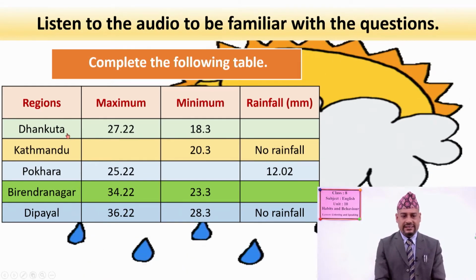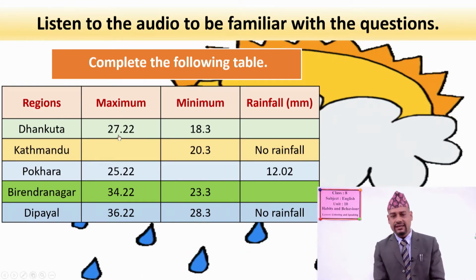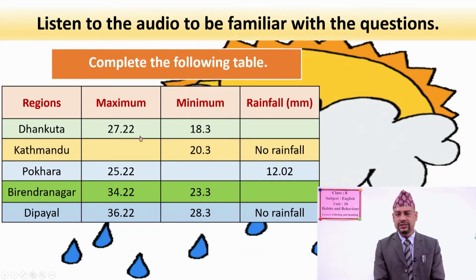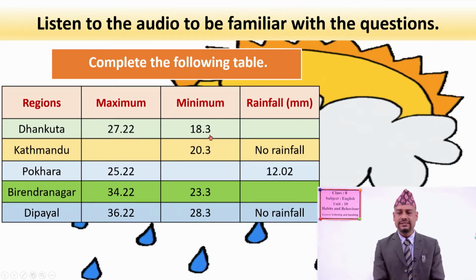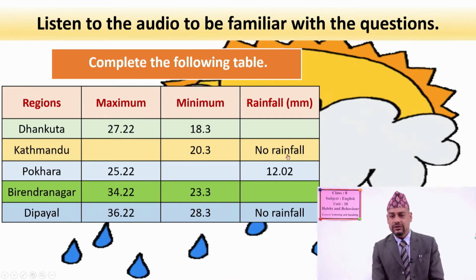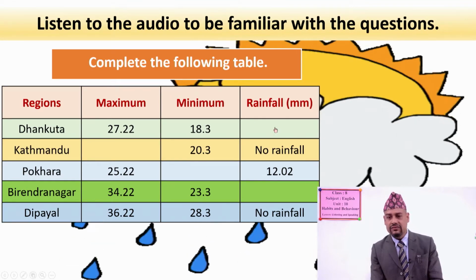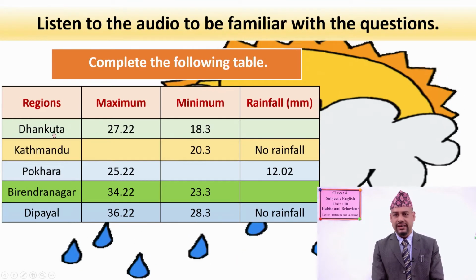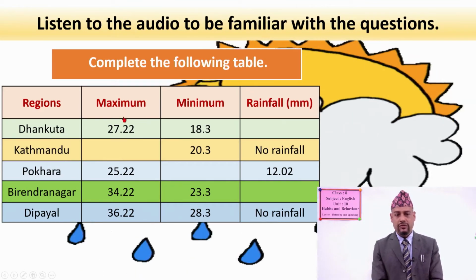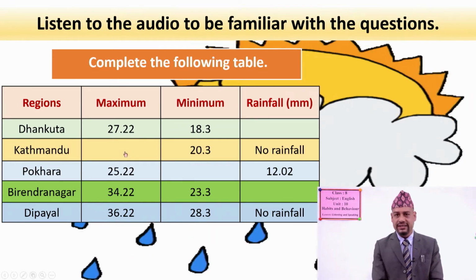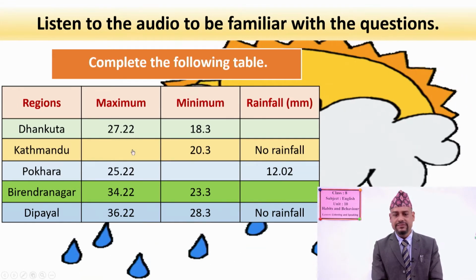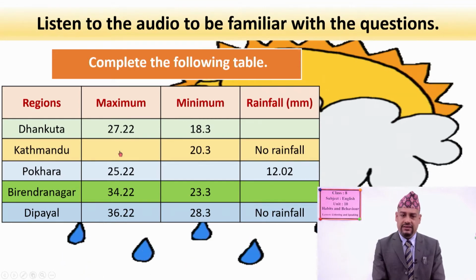See, the maximum temperature of Dhankuta is 27.22 degrees Celsius. Likewise, minimum is 18.3 degrees Celsius. And rainfall is not given here. So you have to listen to the audio very carefully and write down the rainfall of Dhankuta, okay? Likewise, Kathmandu, maximum temperature is missing here. You have to write it down here.